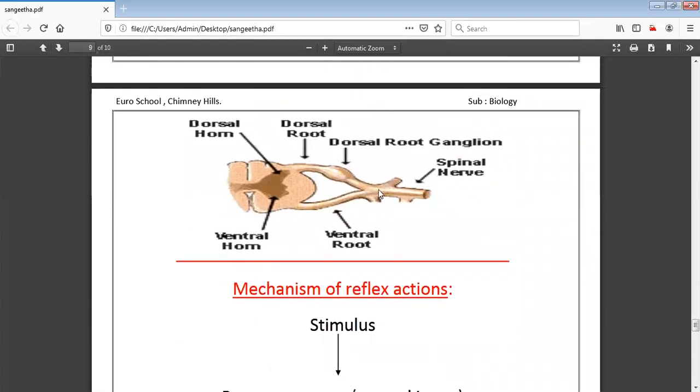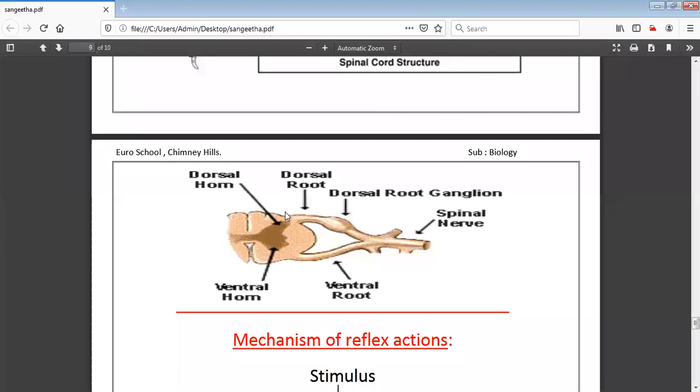Yes, this is again a cross section of the spinal cord, which I am going to explain now. The first one is the dorsal horn. You can see here the dorsal horn. What is the function of the dorsal horn? This dorsal horn is responsible for carrying the sensory nerves. Whatever impulses the sense organs send, those electrical impulses will be accepted by this dorsal horn.